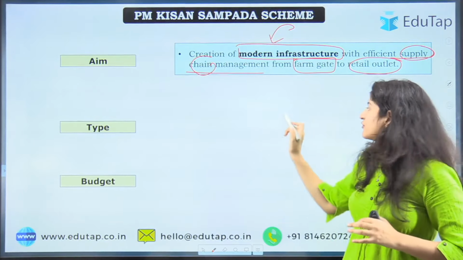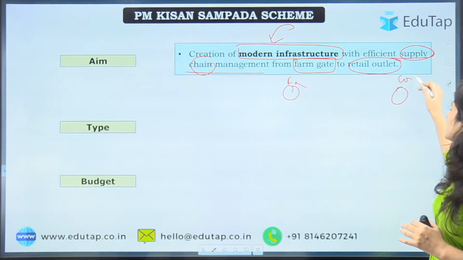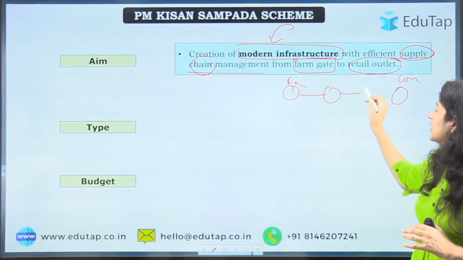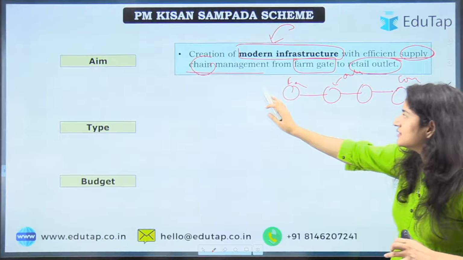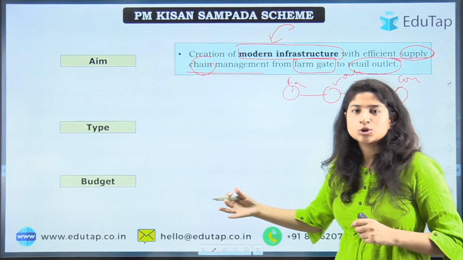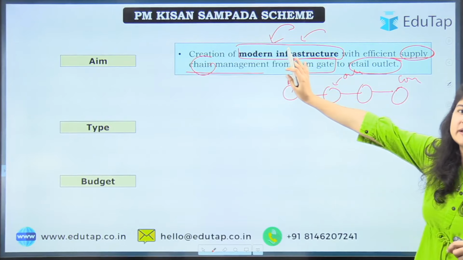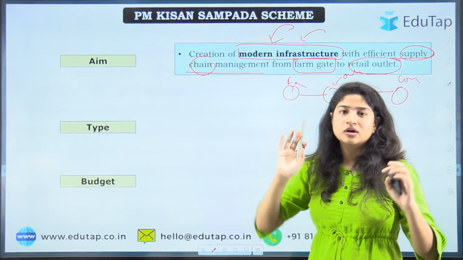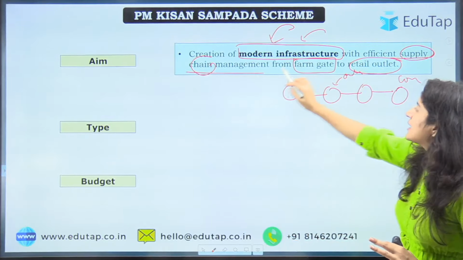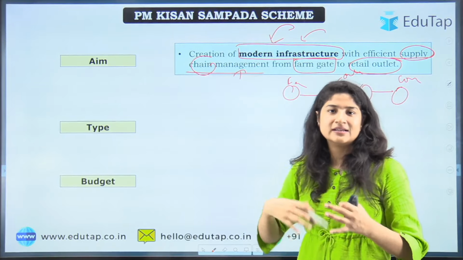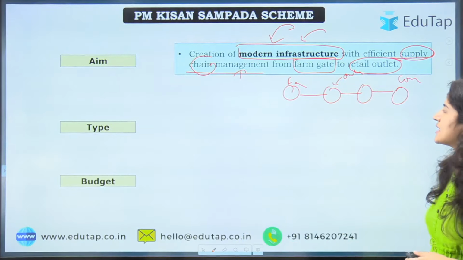There are different links from the farm till the consumer gets it. So here, not only will modern infrastructure be kept in mind so that post-harvest loss can be reduced, but the focus will also be on supply chain management. We are going to study this in detail in further slides, but just to give you a brief understanding, it is this.